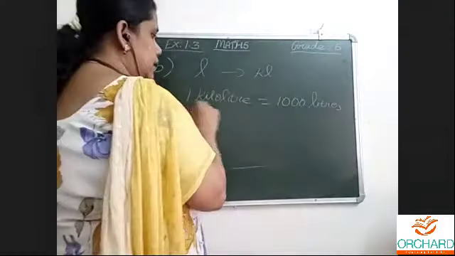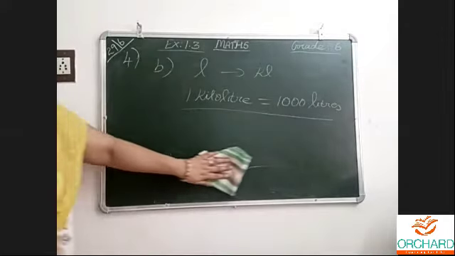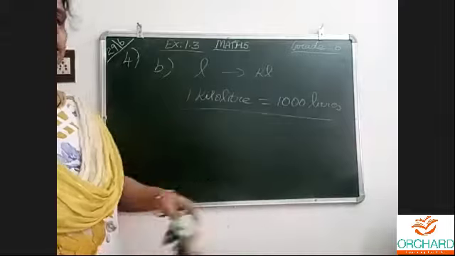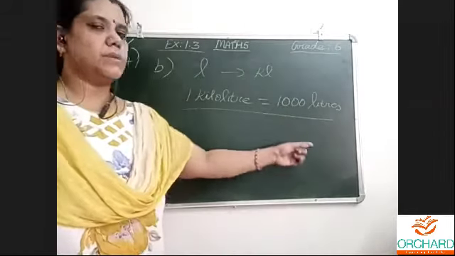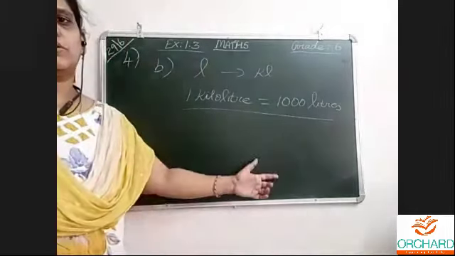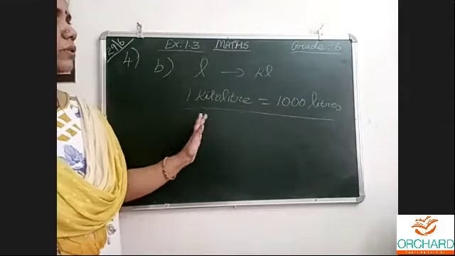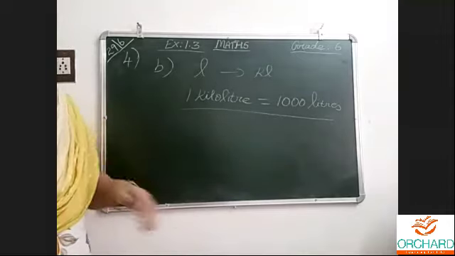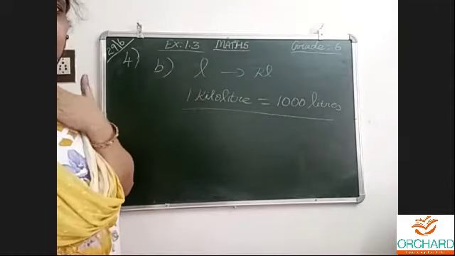Liter to kiloliter: 1 kiloliter is 1000 liters. That's the answer. No conversions here. If they want milliliter, I will do 1 liter is this many milliliters. But here it is only liter to kiloliter. 1 kiloliter is 1000 liters. In fill in the blanks, I will ask like this: 1 KL, KL meaning kiloliter.